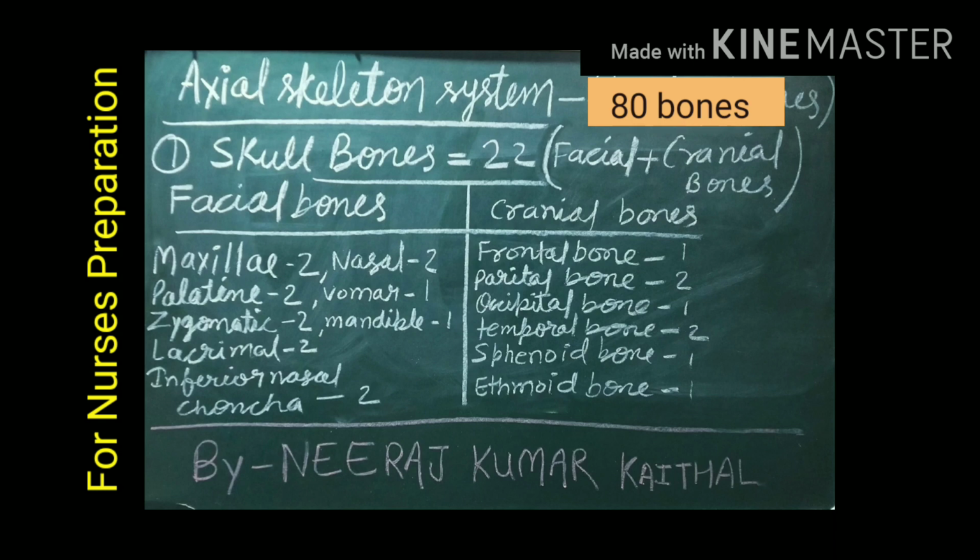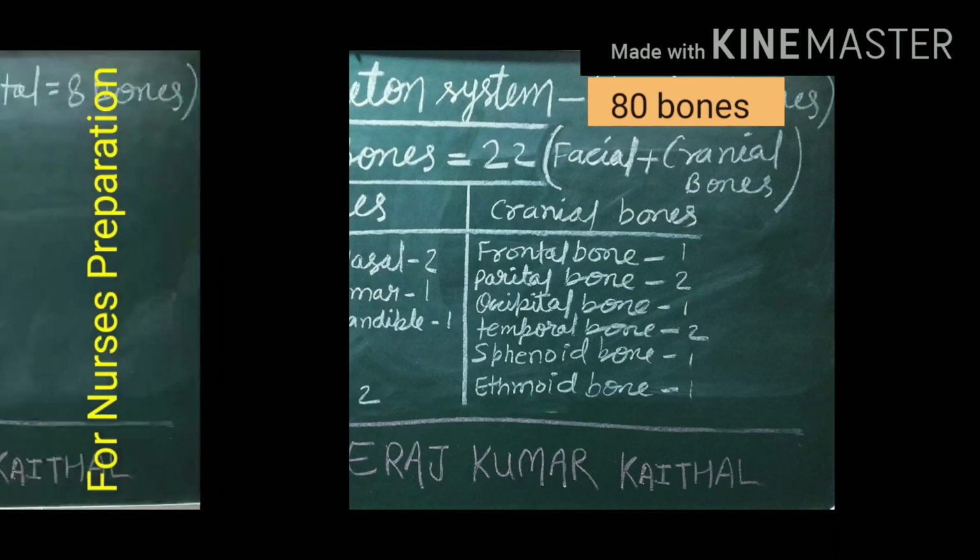Bones of cranium are 1 frontal bone, 2 parietal bones, 1 occipital bone, 2 temporal bone, 1 sphenoid bone, 1 ethmoid bone.